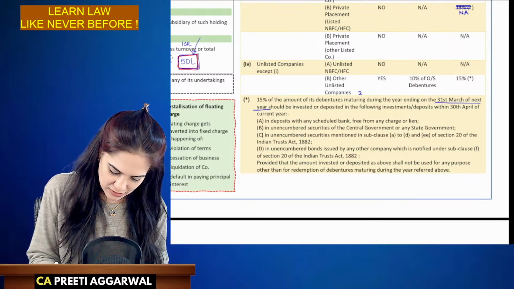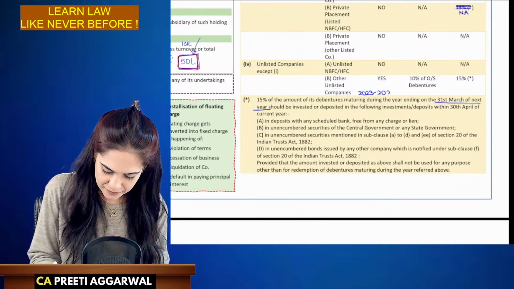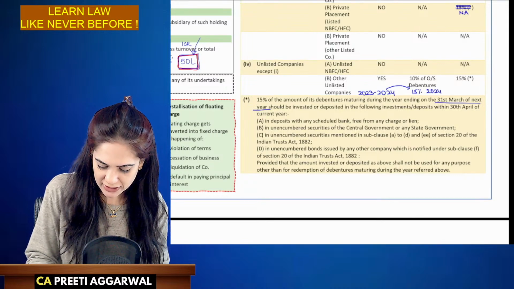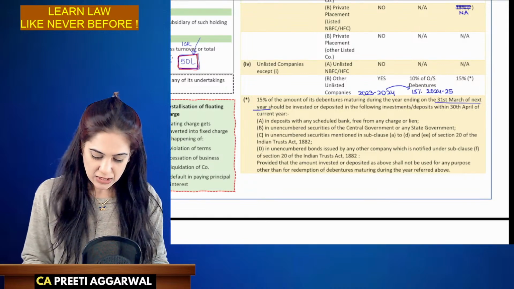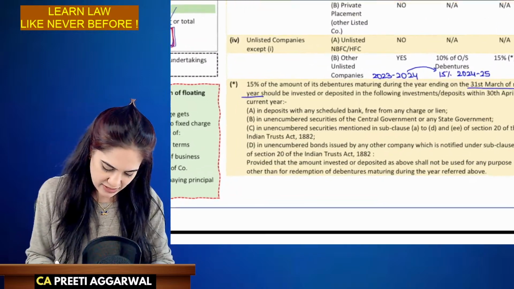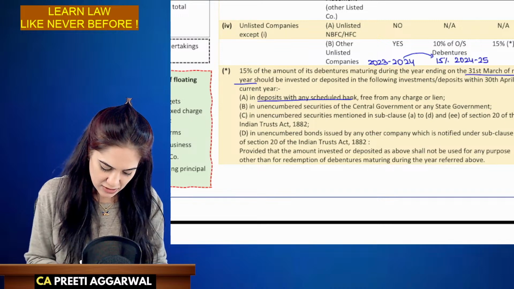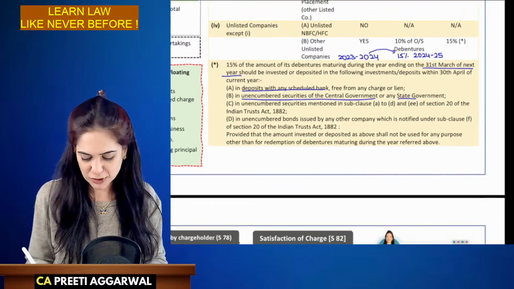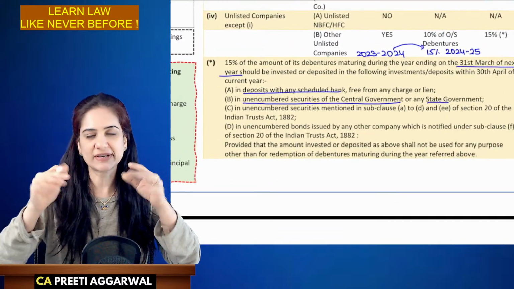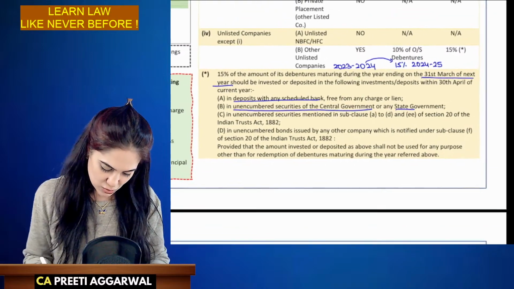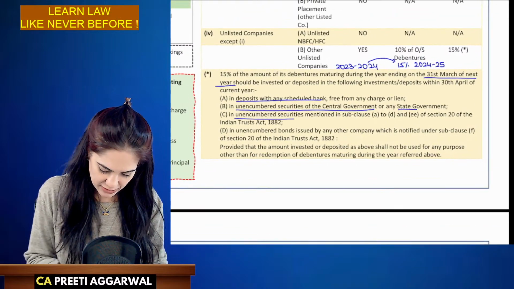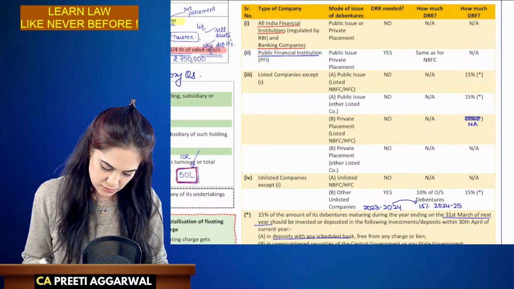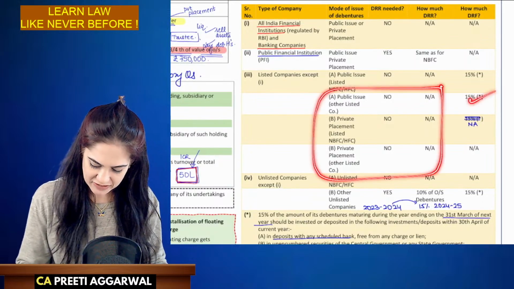So if I am in the year 2023-24, I will create DRF of 15% of the debentures maturing during 24-25. That money which I am keeping aside will be invested as deposits in a scheduled bank, or unencumbered securities of the central or state government. If you are not able to remember all this, just say securities of the central government, state government. Okay. So, unencumbered securities under the Indian Trusts Act. Others need not create DRR, but DRF is required.